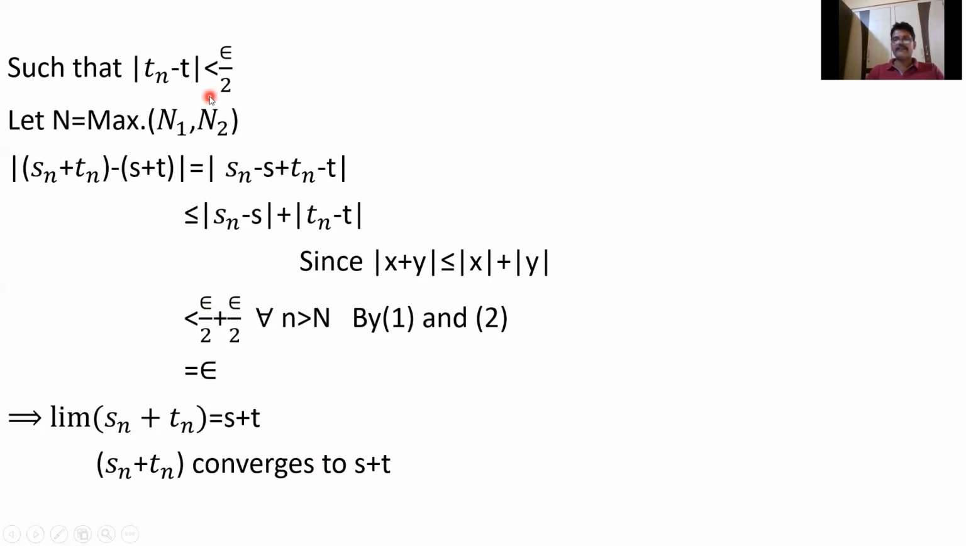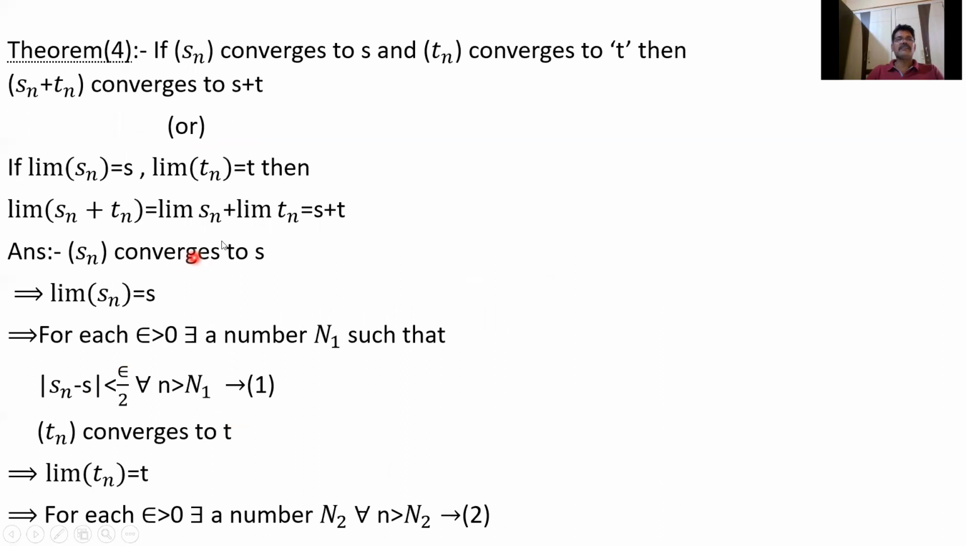So if you take n equal to the maximum of n1 and n2, these two inequalities are true. So this is less than epsilon by 2 plus epsilon by 2, that is epsilon. So finally we get mod Sn plus Tn minus S plus T less than epsilon. So limit of Sn plus Tn equals S plus T. Sn plus Tn converges to S plus T. That is, the limit of Sn plus Tn equals limit Sn plus limit Tn.